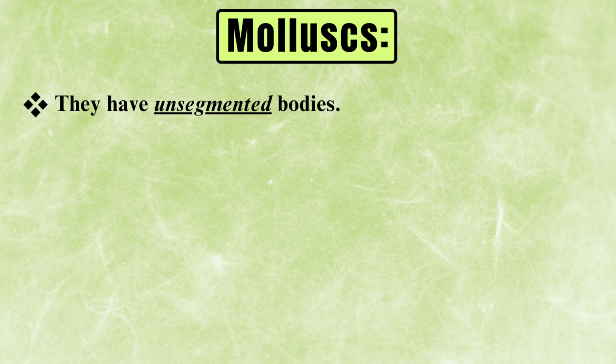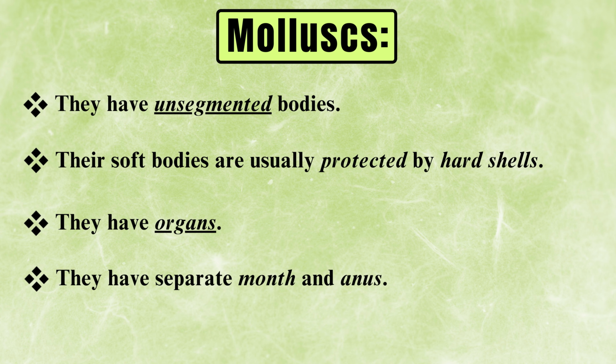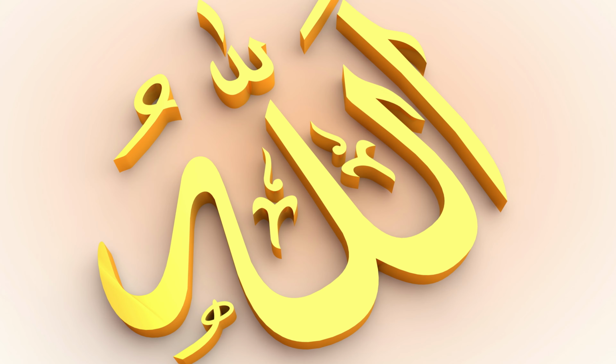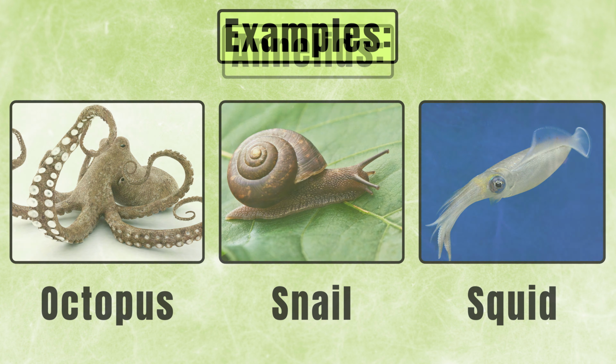Molluscs, they have unsegmented bodies. Their soft bodies are usually protected by a hard shell, and they have organs. They have separate mouth and anus. Now you can see how beautifully Allah subhanahu wa ta'ala has created them: octopus, snail and squid.